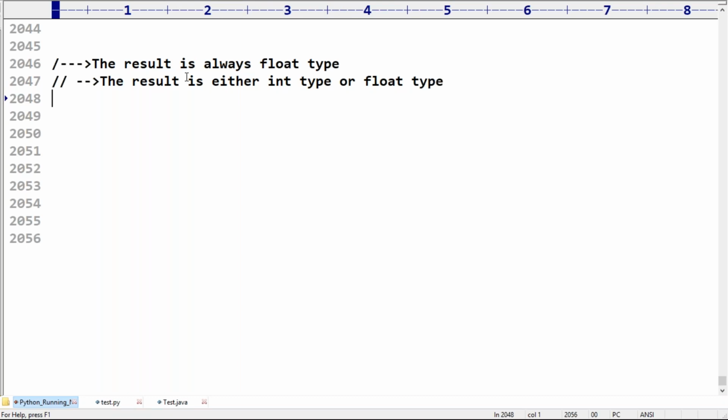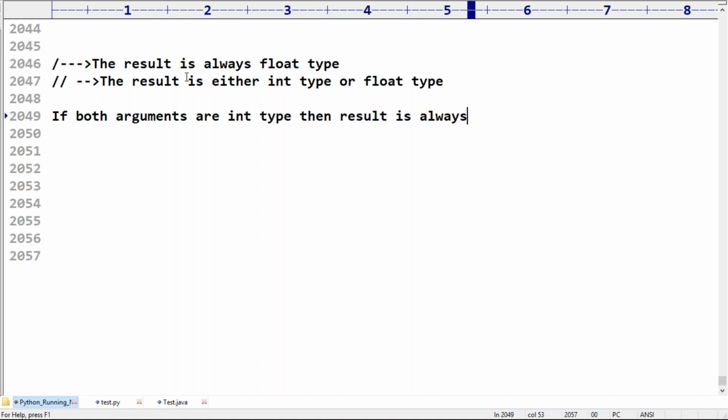Okay, now if both arguments are int type, then the result is always floor int. Floor int value we have to consider.